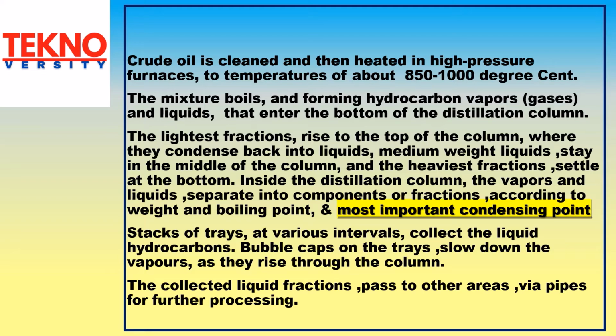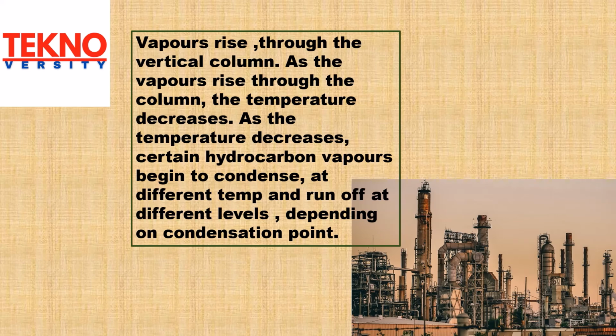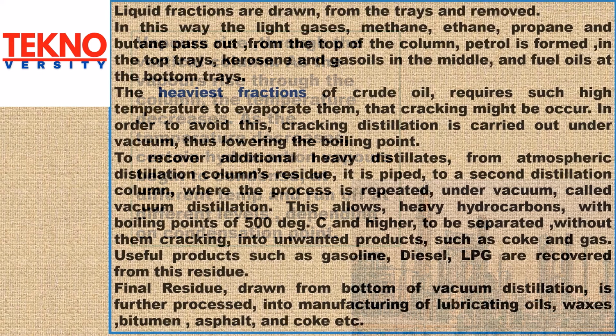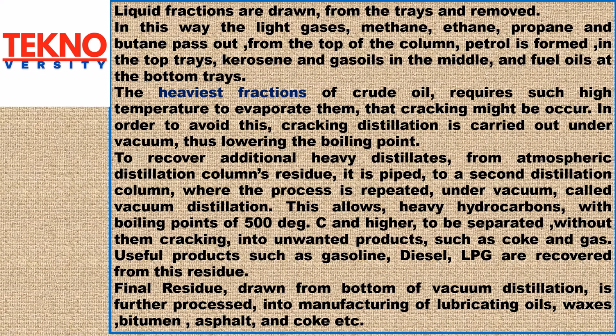Vapors rise through the vertical column. As the vapors rise through the column, the temperature decreases. As the temperature decreases, certain hydrocarbon vapors begin to condense at different temperatures and run off at different levels depending on condensation point. Liquid fractions are drawn from the trays and removed.